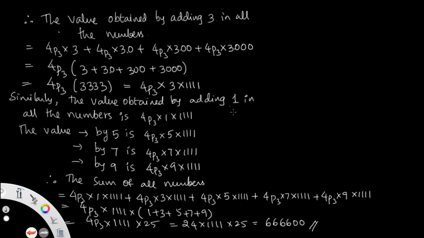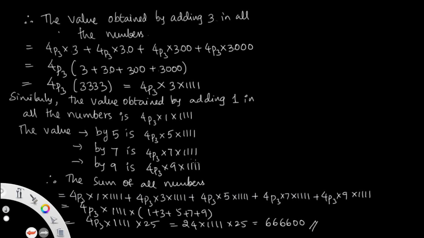Then you get 4P3 into 1 into 1111 for 1. By 5, that is 4P3 into 5 into 1111. By 7 also, 4P3 into 7 into 1111. By 9, 4P3 into 9 into 1111.